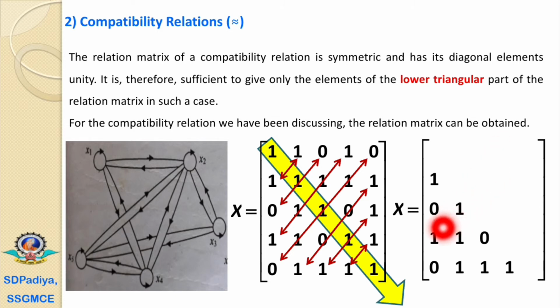If 4, 1 is 1, then obviously 1, 4 will also be 1. If 5, 1 is 0, then obviously 1, 5 will also be 0. That's why in the compatibility relation matrix we will not repeat the triangular values, and will not write down the diagonal elements. That is our consideration now.